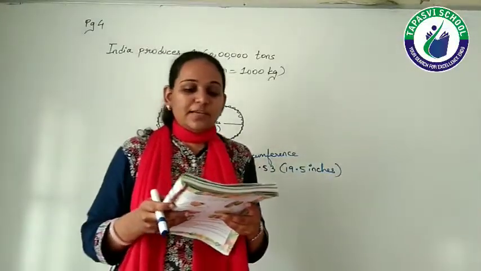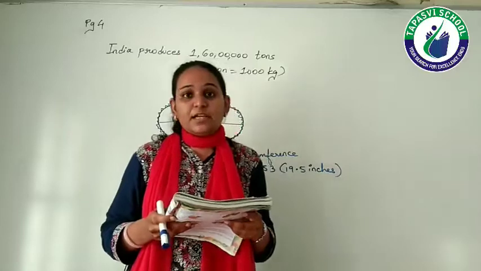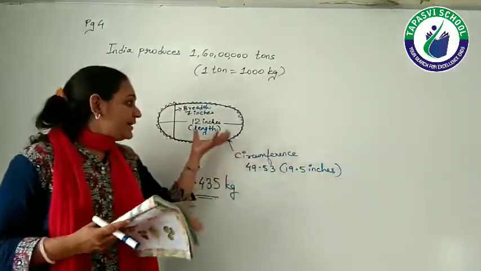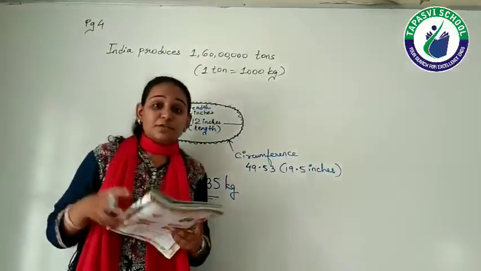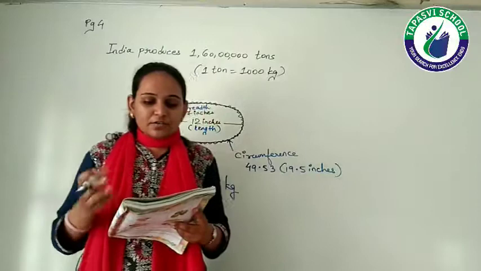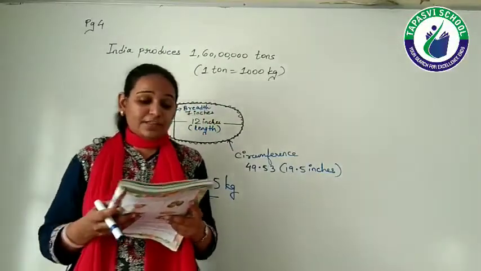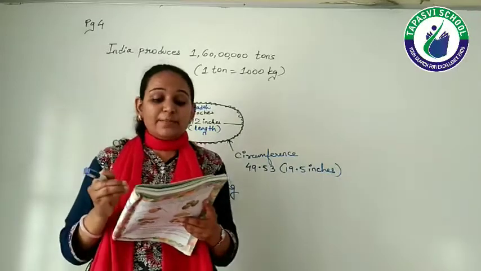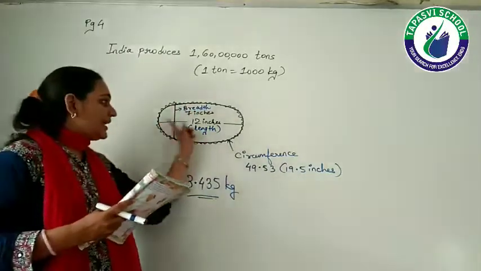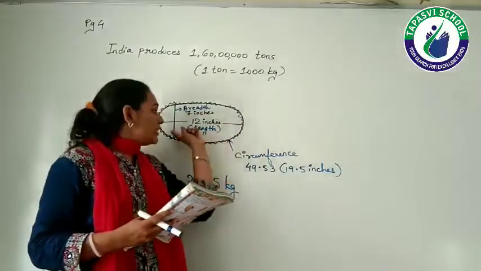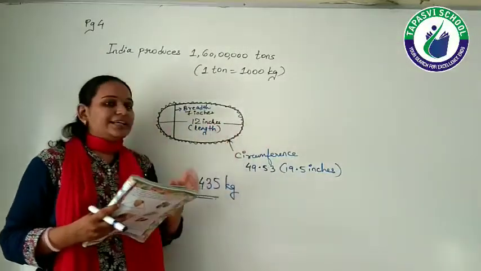It was displayed in the Philippines, right? Country Philippines, where it was displayed. We hadn't seen this big a mango till now, right? Now, a description of that mango is given. It was 30.48 centimeter, that means 12 inches in length. Length, which we say in Hindi as lambai, right? So in length it was 12 inches.